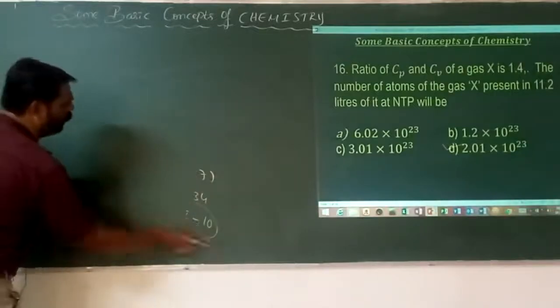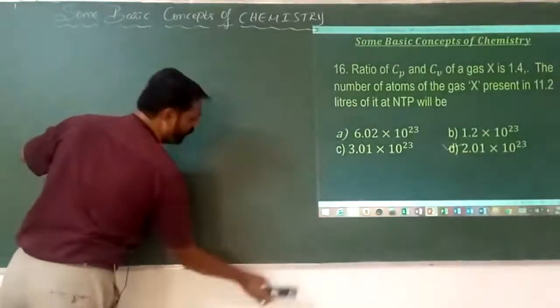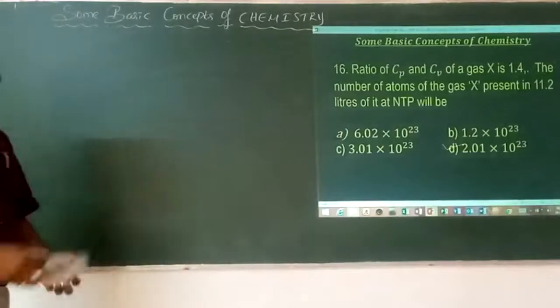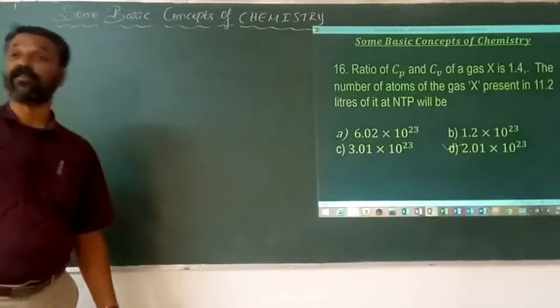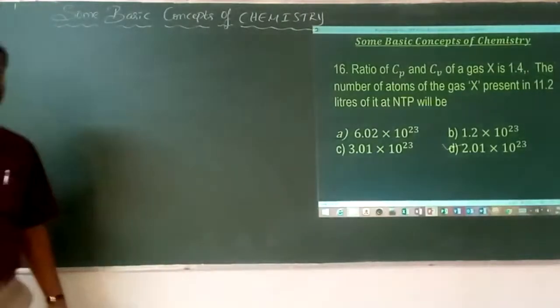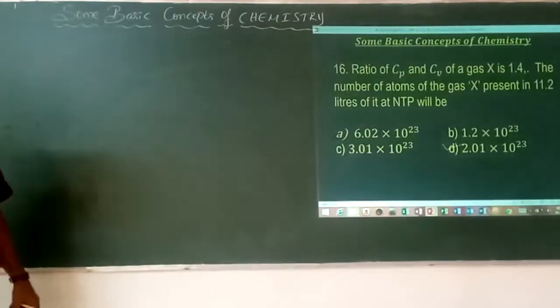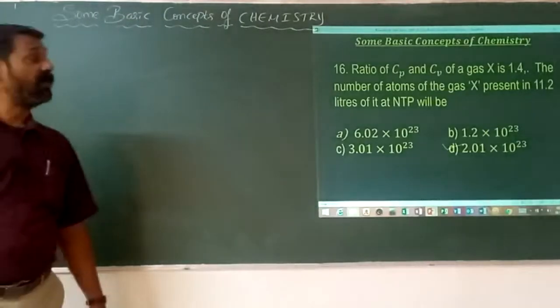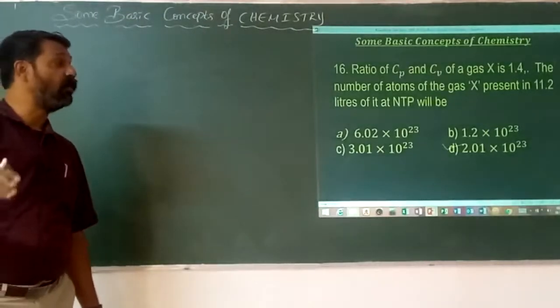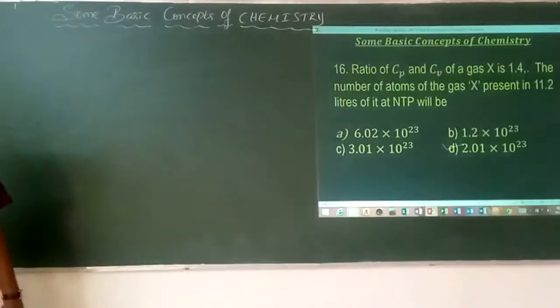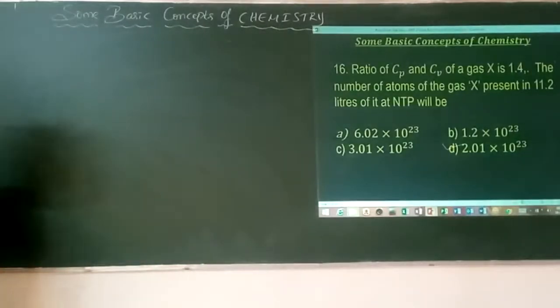The ratio of Cp by Cv: what do Cp and Cv mean? They are the molar heat capacity at constant pressure and the molar heat capacity at constant volume. The ratio Cp by Cv of a gas is found to be 1.4. What is the number of atoms of that particular gas present in 11.2 liters of it at STP?